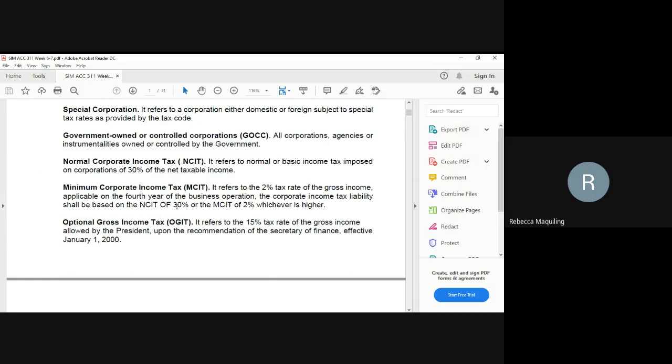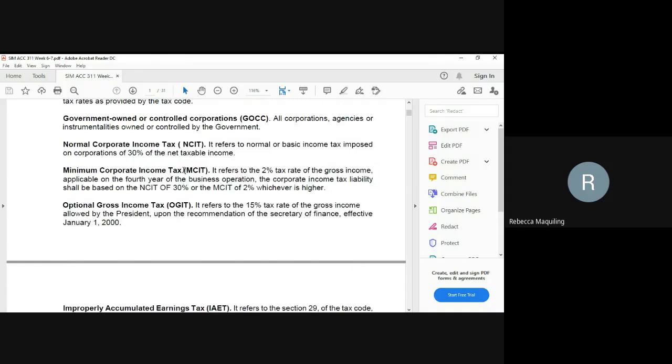So the corporate income tax liability shall be based on the NCIT of 30% or the MCIT of 2%, whichever is higher. So take note, this is the MCIT: whichever is higher, 2% of the gross income or 30% of the net taxable income, from the fourth year of business operation. Later we will discuss the details of the MCIT.